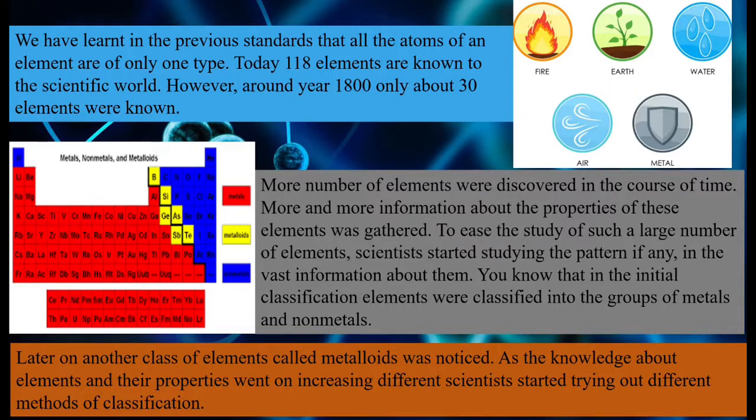Why are we studying this chapter and how has this chapter come into existence? Initially there were only a few elements known to them. But over a period of time, they started collecting information and wanted to study all the elements in detail and properly. So in order to make it convenient and easy, they started to classify the elements. The same way we classify plants and animals, as you have learned. Same way we're going to see whether there is some particular way of arranging the elements and then studying them. Okay, so let's see what happens.